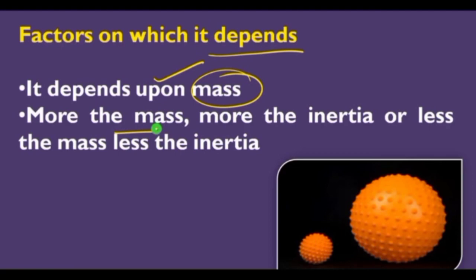Factors on which inertia depends: it depends upon mass. The more the mass, the more the inertia, and the less the mass, the less the inertia. So inertia of an object is measured by its mass. Inertia is directly proportional to mass. It means that inertia increases with an increase in mass and decreases with a decrease in mass. So a heavy object will have more inertia than a lighter one.